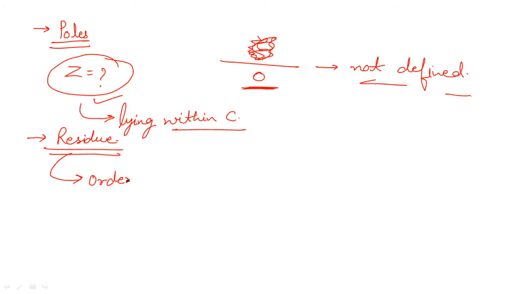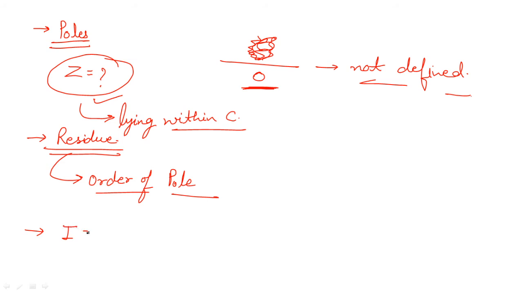Depending on the order of the pole, you will select the formula to find the residue. So once you get to know the order of the pole, select the formula for the residue. Once you have selected the formula and found the residue, what you have to do is find the integration.